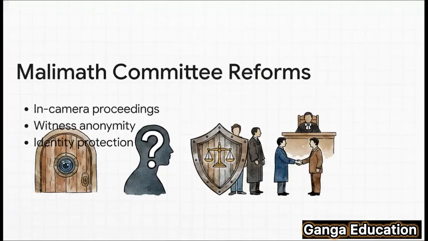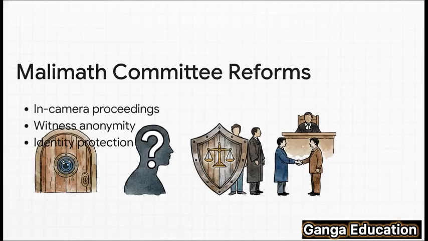So what can be done? Well, the Malimath Committee, which looked into reforming our criminal justice system, had some great suggestions. Things like holding trials in camera to reduce pressure, protecting a witness's identity, and most importantly, creating a strong national law for witness protection. Even simple things like providing better security and treating witnesses with respect in court can make a huge difference.